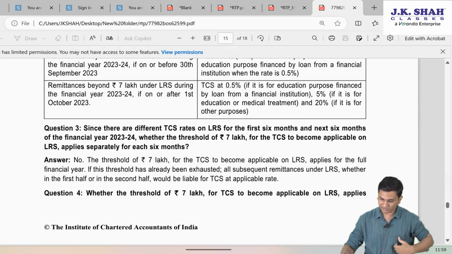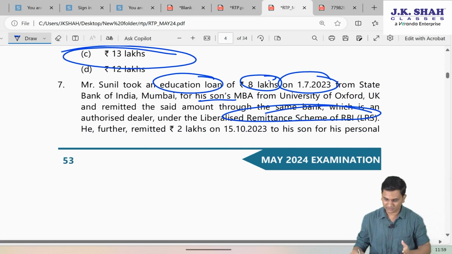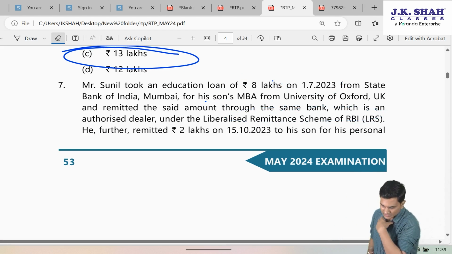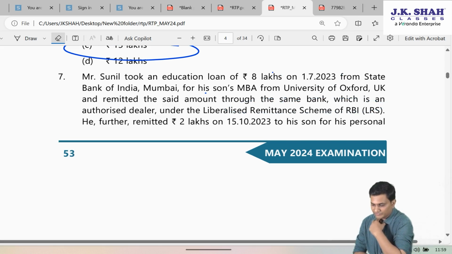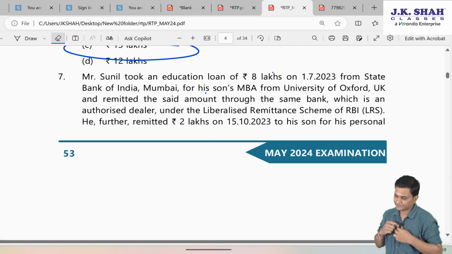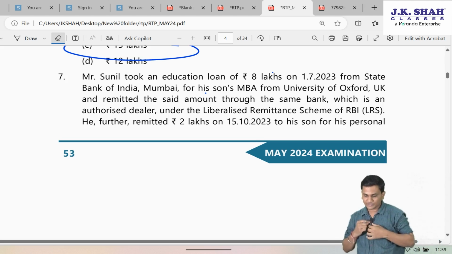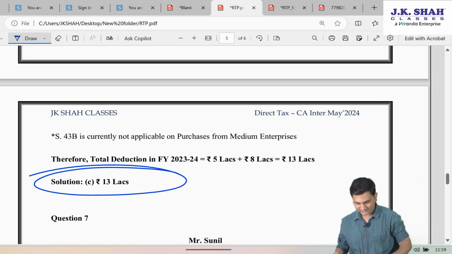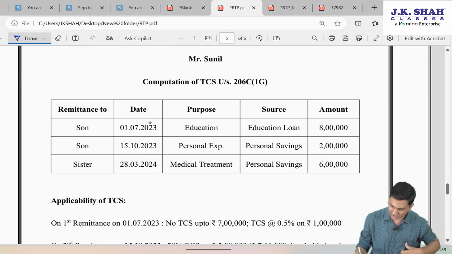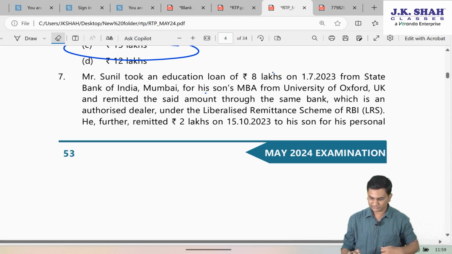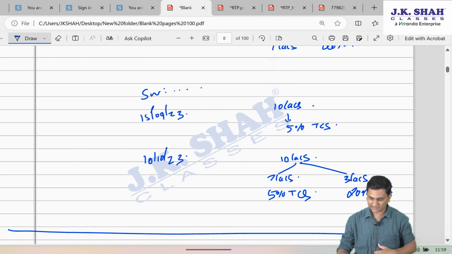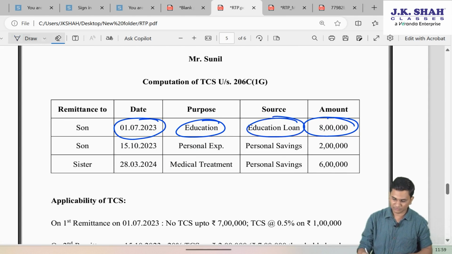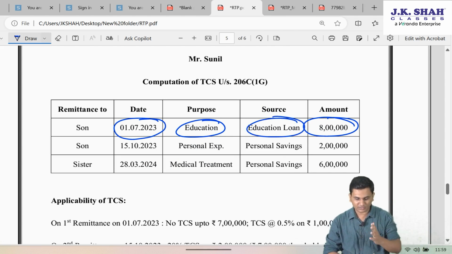So let us understand our question now. We will not get into those guidelines completely. Let us see our question now. Once again, revisit the question. Mr. Sunil took an education loan of 8 lakh on 1st July 23 from State Bank of India, Mumbai for his son's MBA from University of Oxford. So there is one remittance to the son on 1st July, which is for education purpose. The amount is 8 lakh. It is for education purpose, and the source is an education loan from State Bank, which is a financial institution covered under the provision.